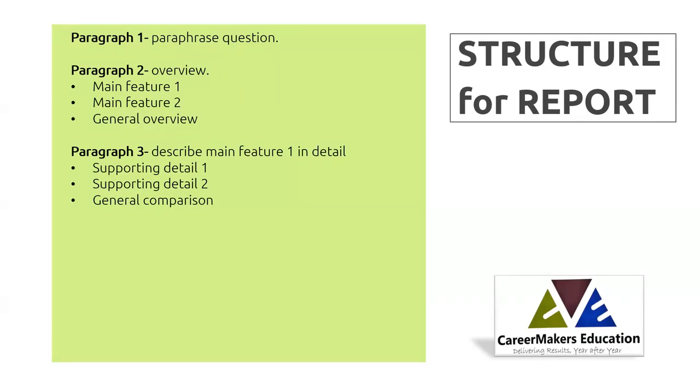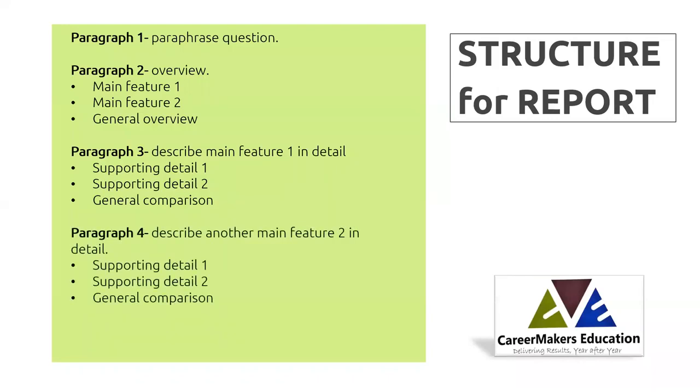Supporting detail 1, supporting detail 2, and general comparison, right? Then the 4th paragraph again describes the second main feature in the same way, with supporting detail 1, supporting detail 2, and general comparison.